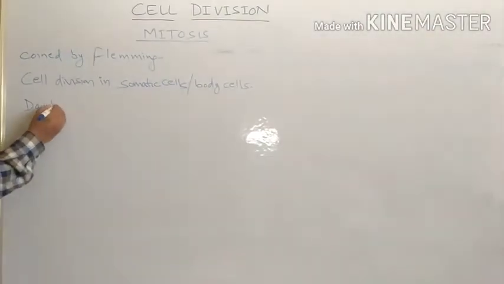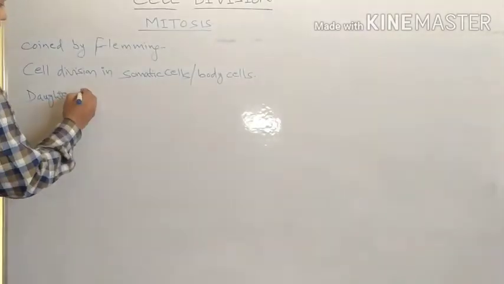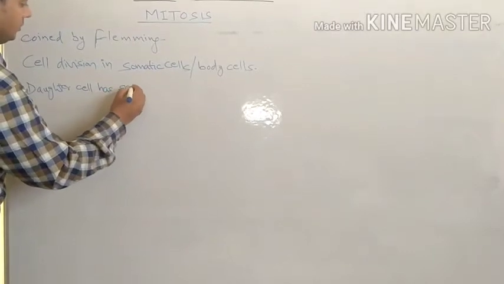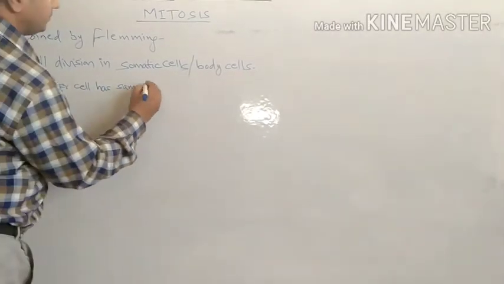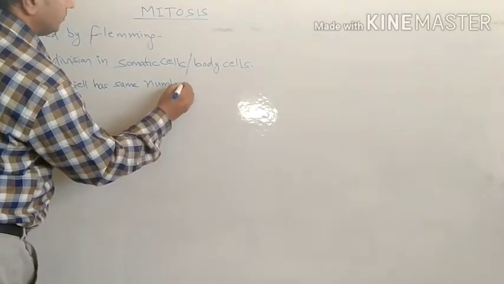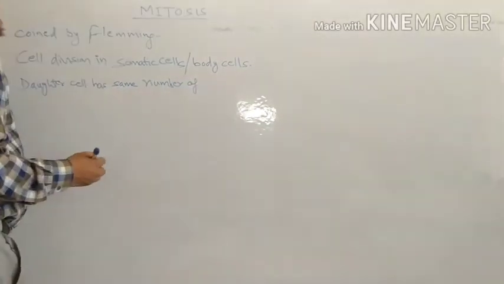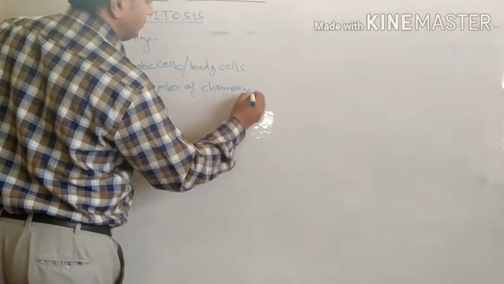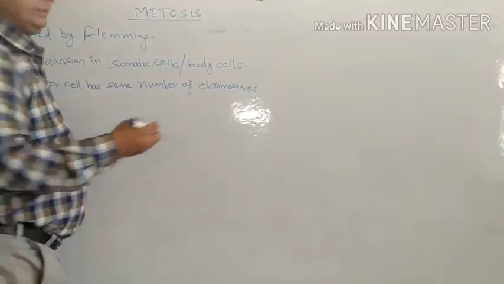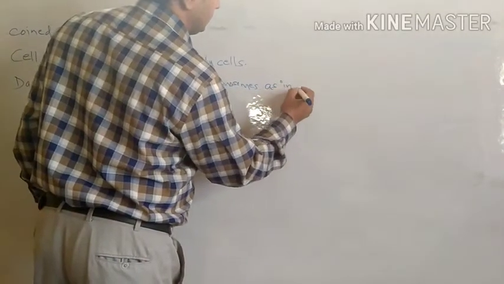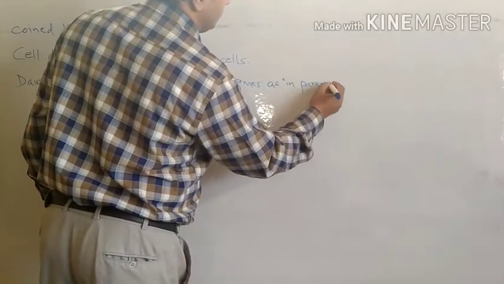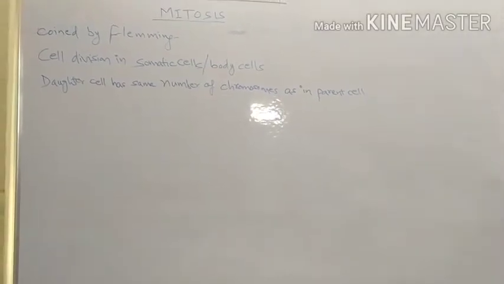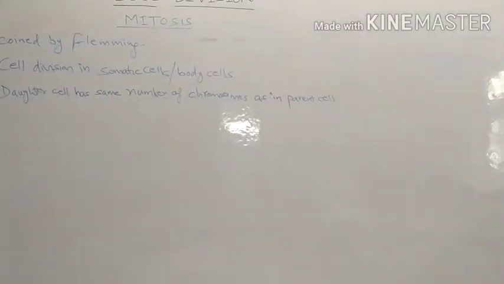It means the daughter cells have the same number of chromosomes as the parent cell. Now this mitotic division is divided into 4 stages.